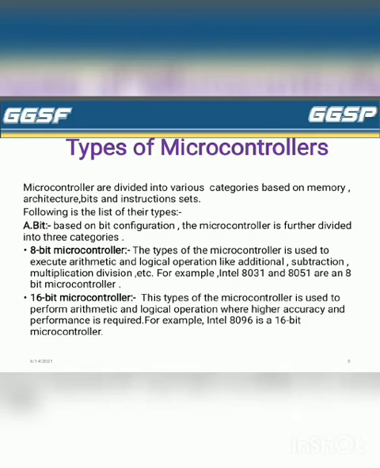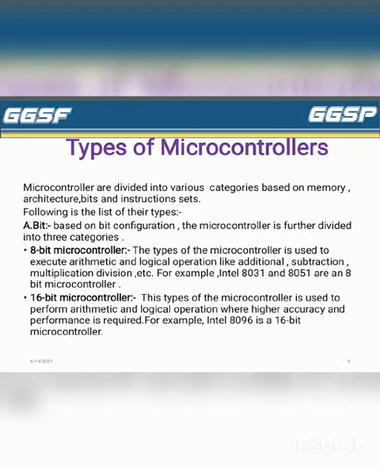Types of microcontroller. Microcontrollers are divided into various categories based on memory, bits and instruction sets. Following is the list of their types. First, bits. Based on bit configuration, the microcontroller is further divided into three categories: first, 8-bit microcontroller, second, 16-bit microcontroller, and third, 32-bit microcontroller. Then the first is the 8-bit microcontroller.